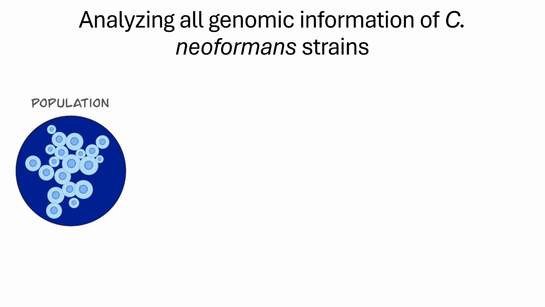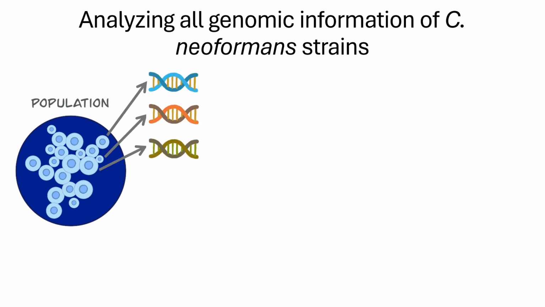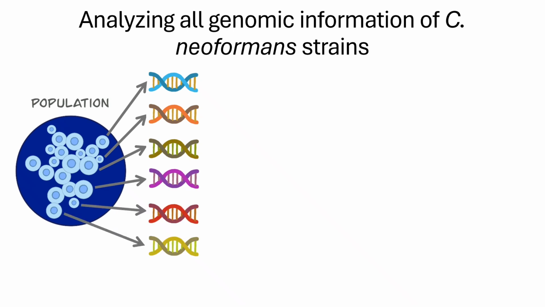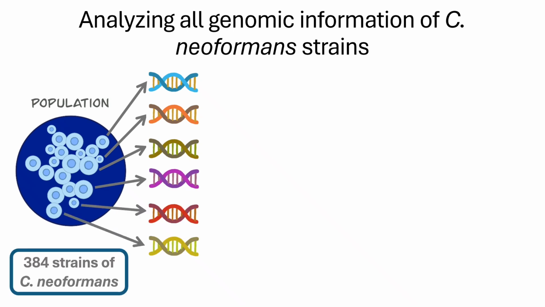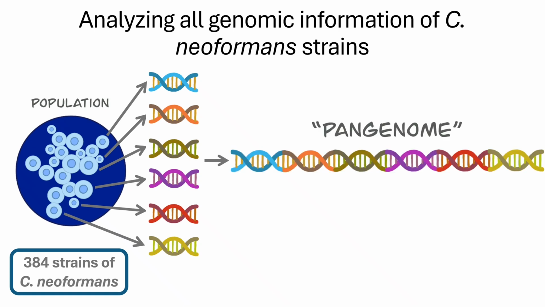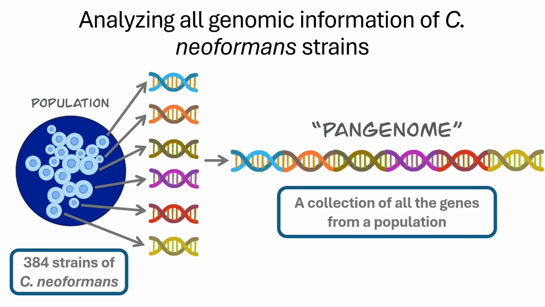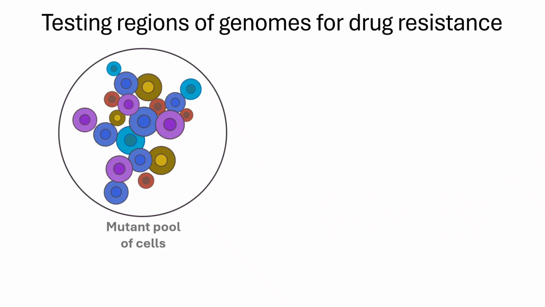The first approach is for me to analyze the genomic information of Cryptococcus neoformans strains from around the world. To do this, I'm using the whole genome sequences of 384 diverse Cryptococcus neoformans strains to create what is called a pangenome. A pangenome is simply a collection of all the genes from a population of one species. The pangenome I have created will be used as a way for me to capture all genomic information about the Cryptococcus neoformans strains.